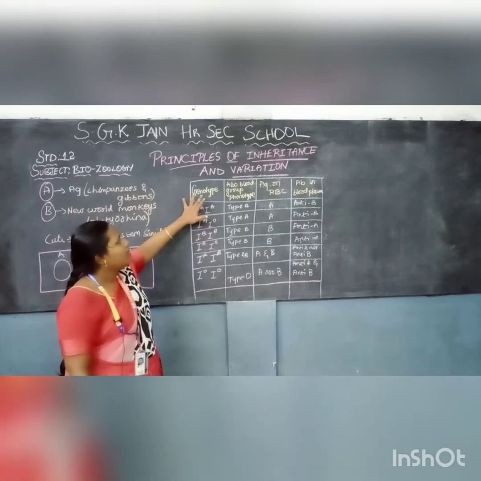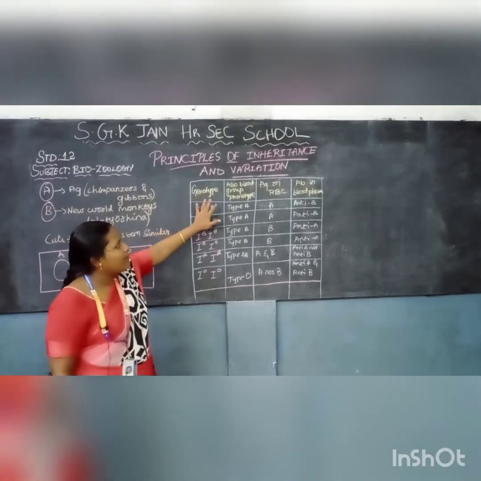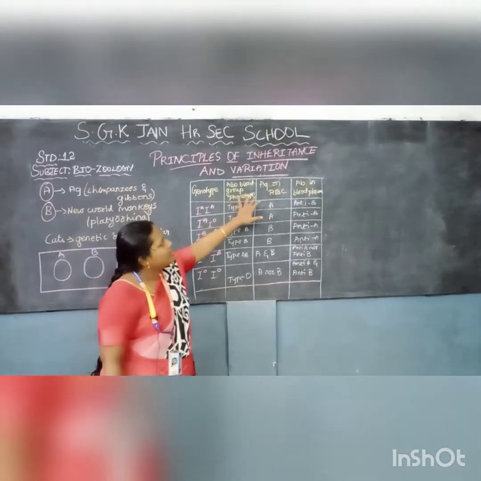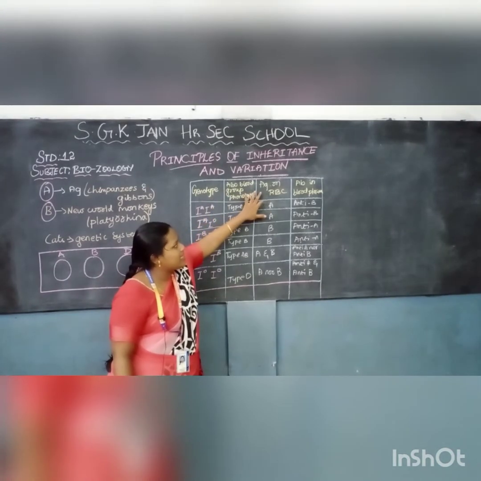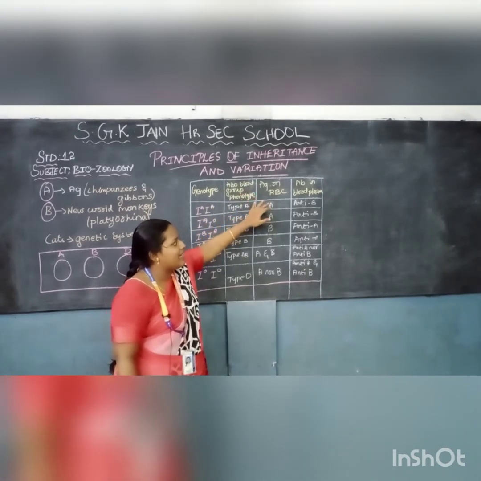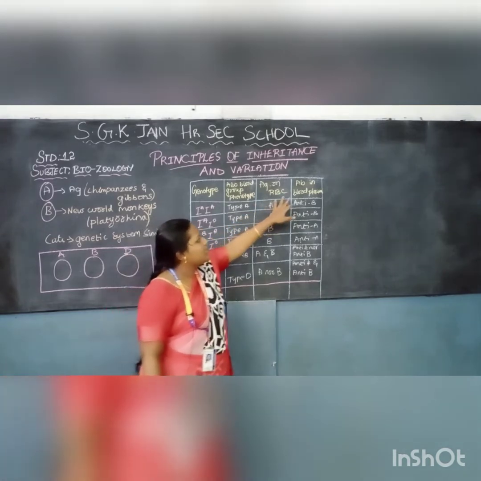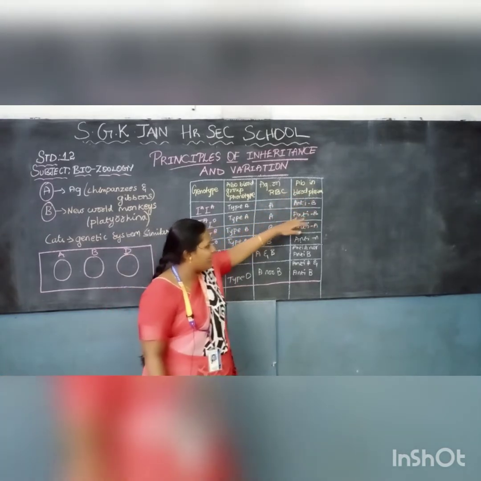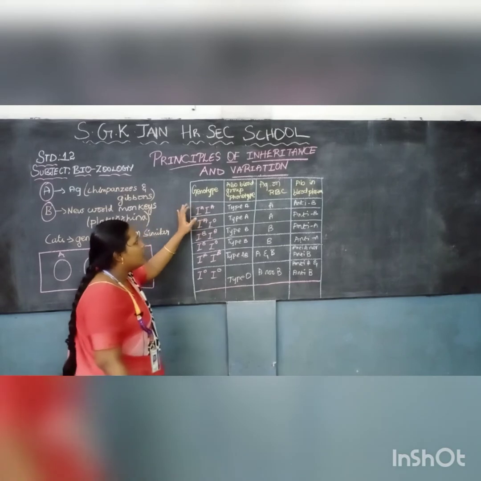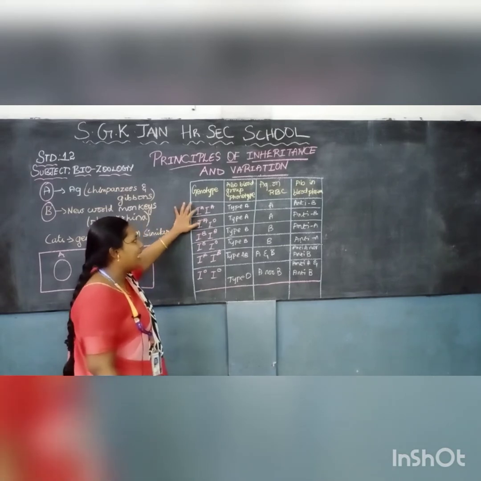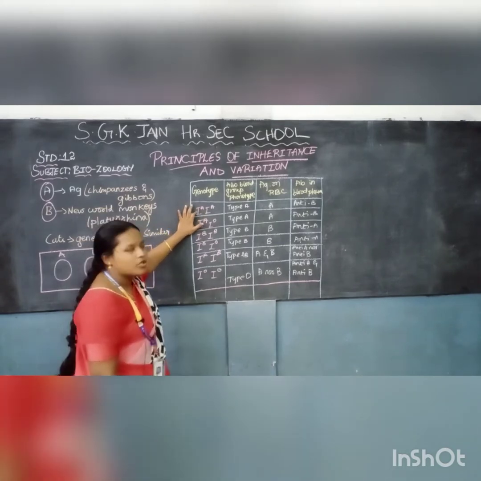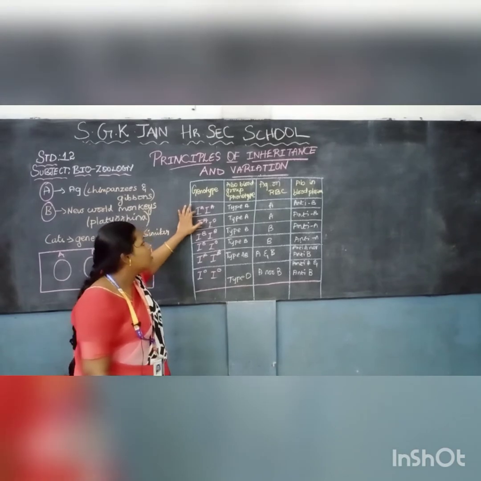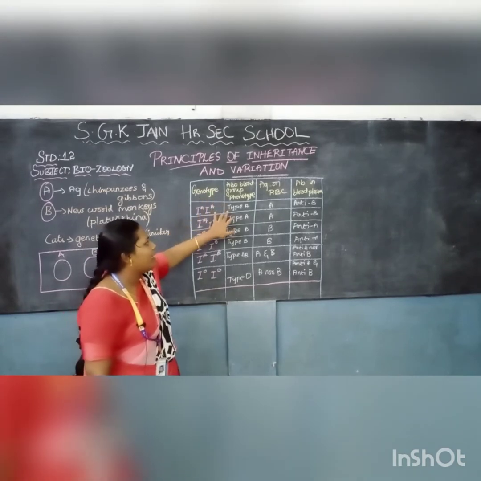This is a very important table to come to a clear understanding of the human blood group system. Here there are 4 columns: the genotype and the blood group, then the antigen present on the RBC, the antigen which we had seen in the diagrams, and the antibody which is present in the blood plasma. The first genotype is IAIA. IA denotes isoagglutinin. So for IAIA, the type of blood group is A.